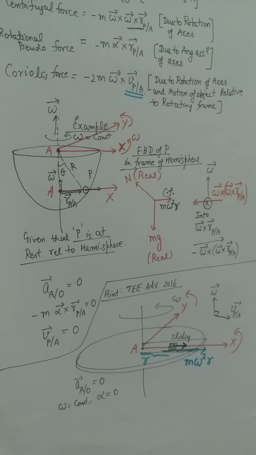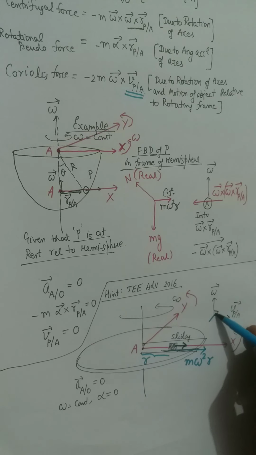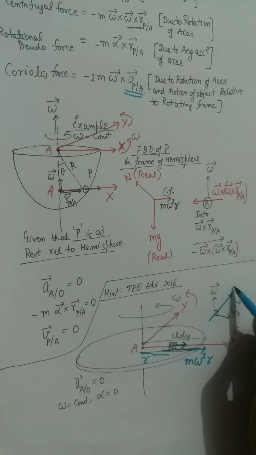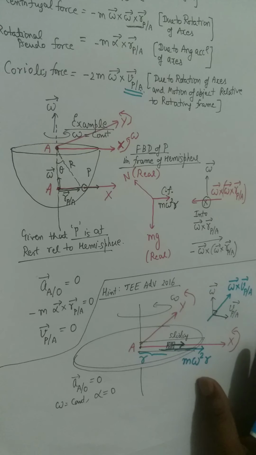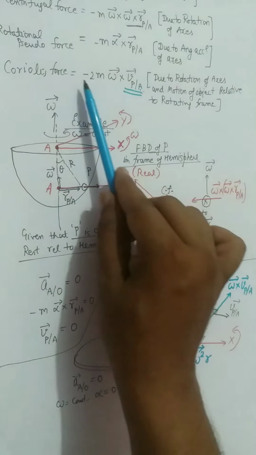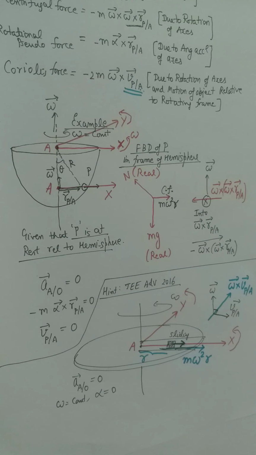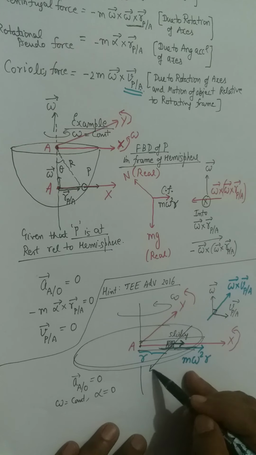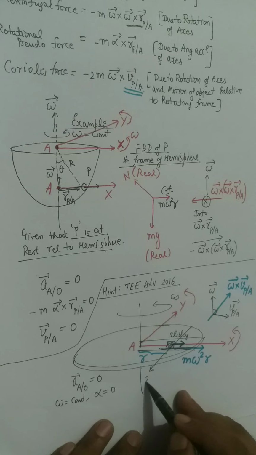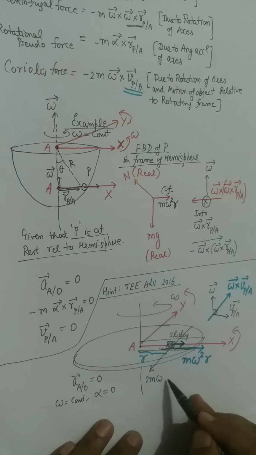So the cross of these two will be in this direction, which is omega cross V P oblique A. But we have a negative sign here, and because of that this particle will also experience a force in this direction, and that force will be 2m omega v, where v is the velocity with which the particle is sliding.